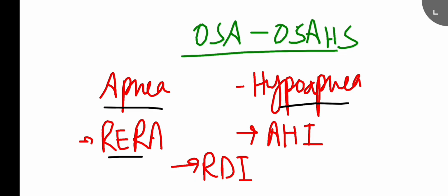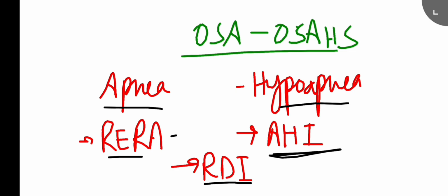Okay, so the next thing is apnea hypopnea index. Now this is important. So apnea hypopnea index is the number of apneas and hypopneas per hour of sleep. Okay, and what is respiratory disturbance index? It is the number of apneas, hypopneas, and RERA per hour of sleep.